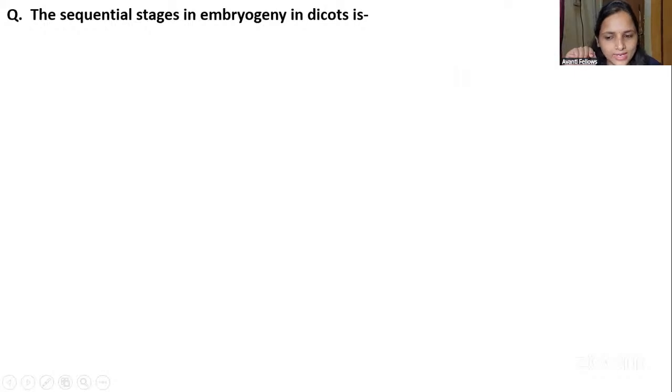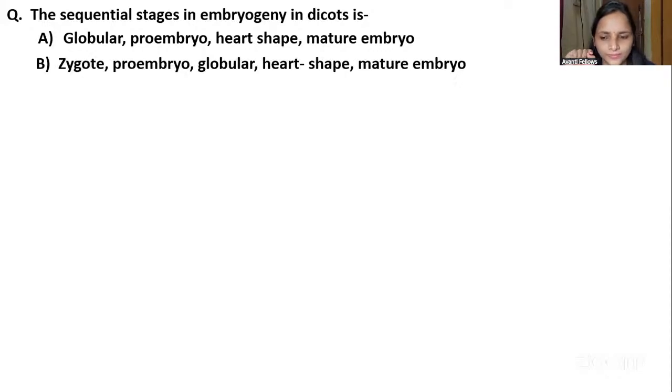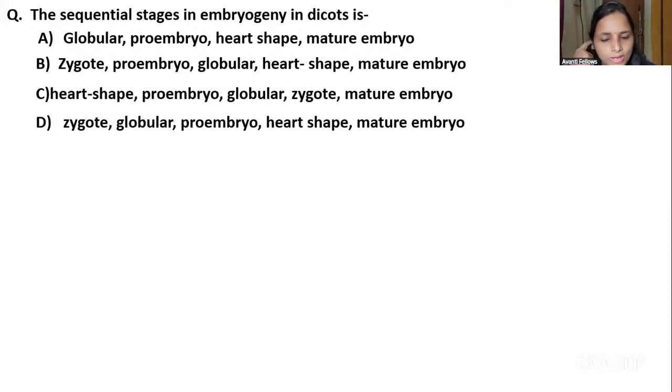Okay, there is another question for you. The sequential stages in the embryogeny. In the last class, we studied about embryogeny, right? The zygote divides unequally, and the apical cell and the basal cell are formed, right? Suspensor, all those things we studied, right? This is about that question. The sequential stages in the embryogeny in the dicot is: there will be pro-embryo, globular, heart shape, mature embryo. You can go through this and give me the answer.